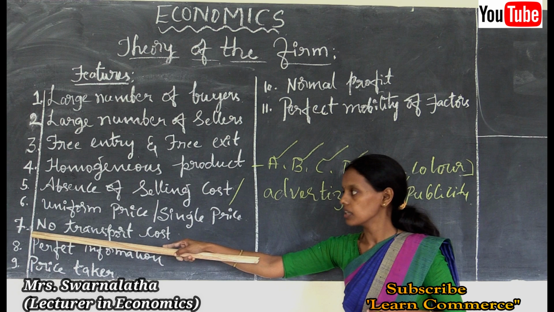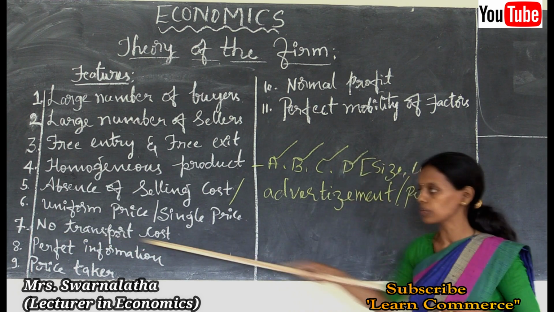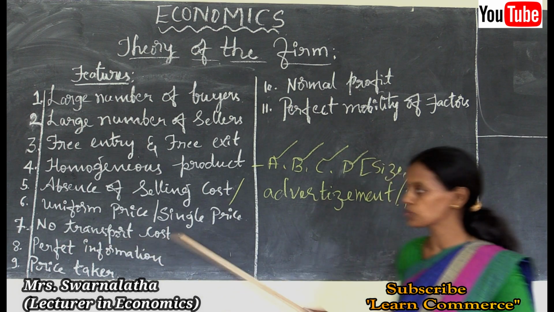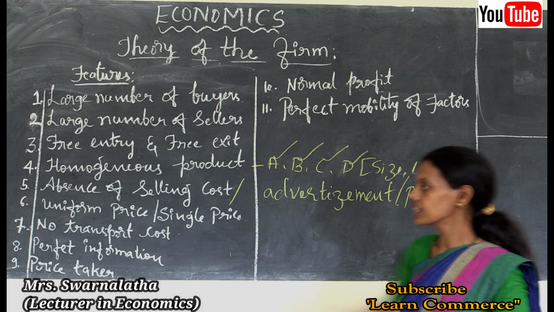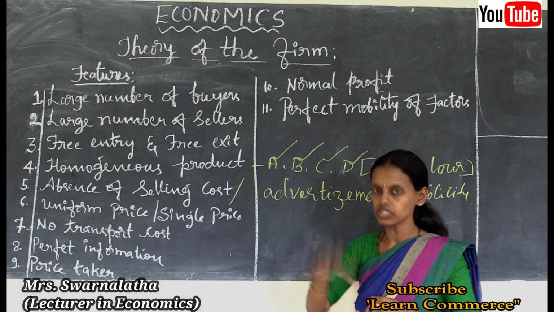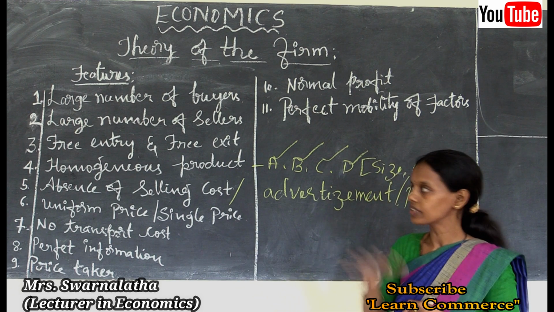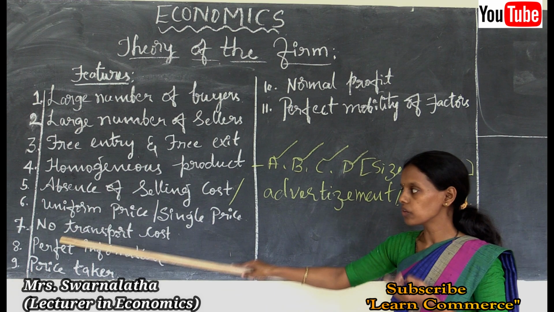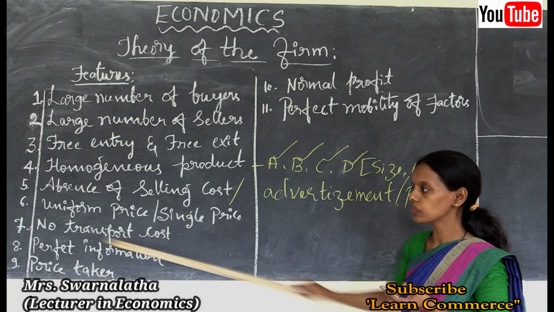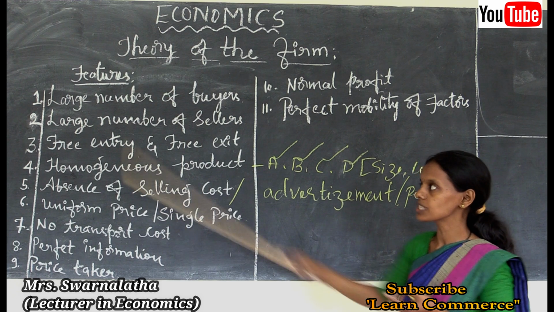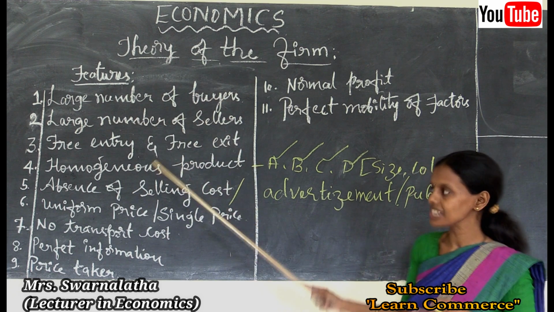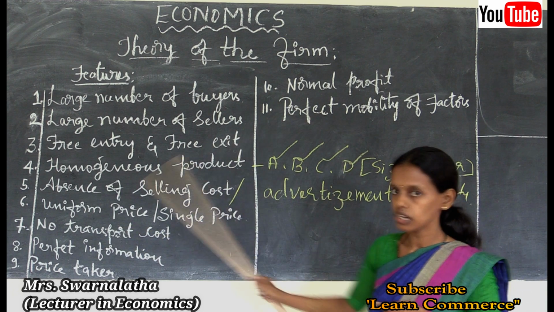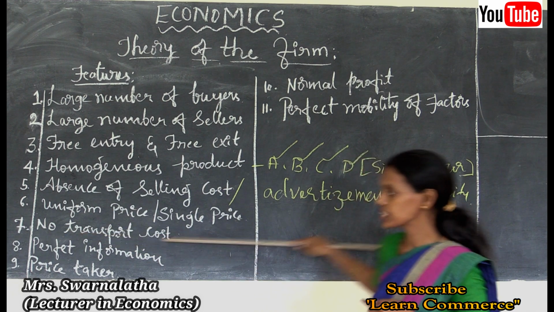The next feature of a perfectly competitive market is the absence of transport cost. Why? Because no transport cost is incurred on the product, as the buyers who purchase the product are not involved in transport cost. Sellers are never involved in transport cost, because it is a perfectly competitive market. The price is fixed by the industry and followed by the firm, so no firm is ready to change the prices.